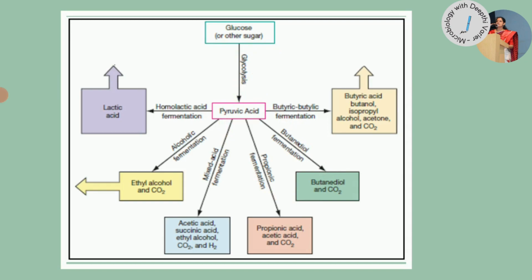So in the glycolytic pathway, whatever NADH2 was being formed undergoes reoxidation, and then we get back our NAD, which again enters into the next round of the glycolytic pathway. So we are getting reoxidation of NADH2 during the fermentation pathways.